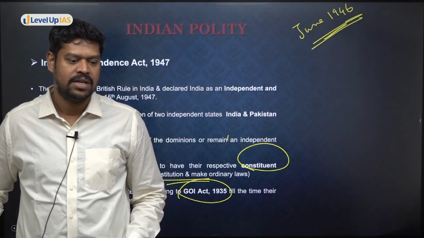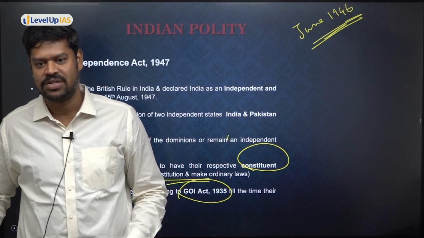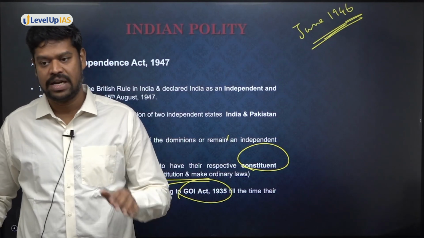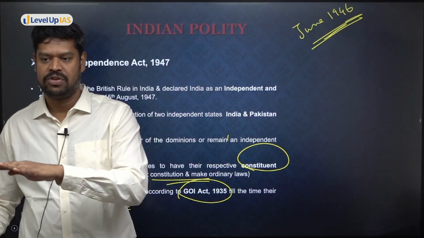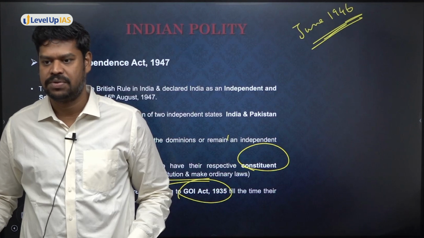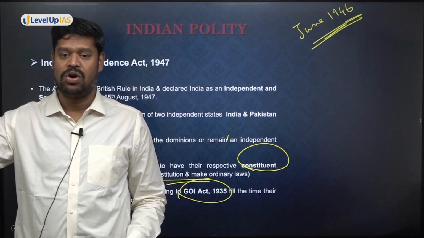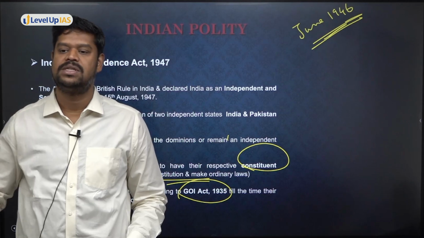Dr. Sachidananda Sinha. Okay, it is not Satyendra Prasad. So who was the interim president, who was elected on 9th December? On 11th December 1946, when they met for the second time, the new president was elected, who is none but Dr. Rajendra Prasad, who later, when the constitution was adopted and came into force, was also elected as the president of India.